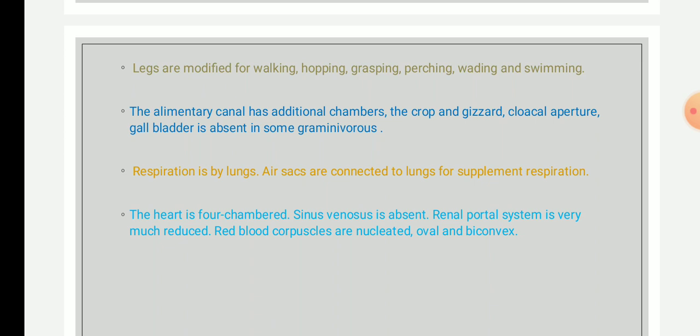Why is the respiration in birds very well developed? Because in order to meet the energy level and provide the amount of oxygen during flight, this is all carried out by the lungs. So there is supplementary respiration in the form of air sacs, which are again connected to the lungs.